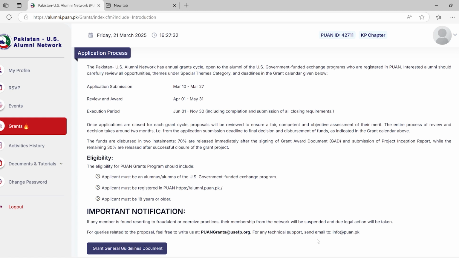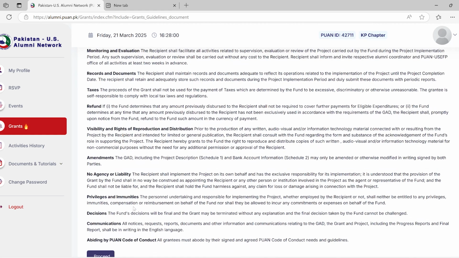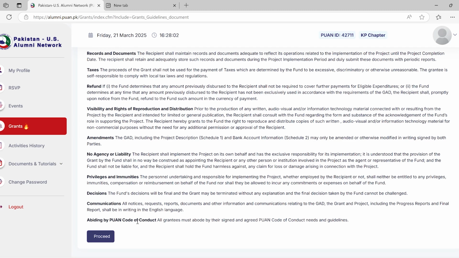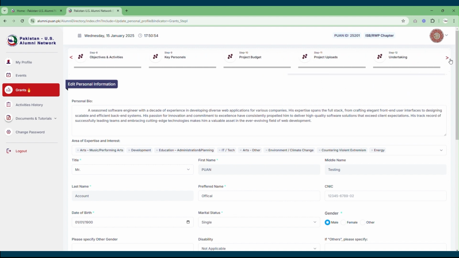info@pwan.pk. For viewing the guidelines, click on the Grant General Guideline button and you will be able to see different kinds of terms and conditions for the sake of your ease before proceeding. Once done, please click on the Proceed button. The first step will be your personal information, and you will be able to see 12 steps in total in order to apply for any grant opportunity.